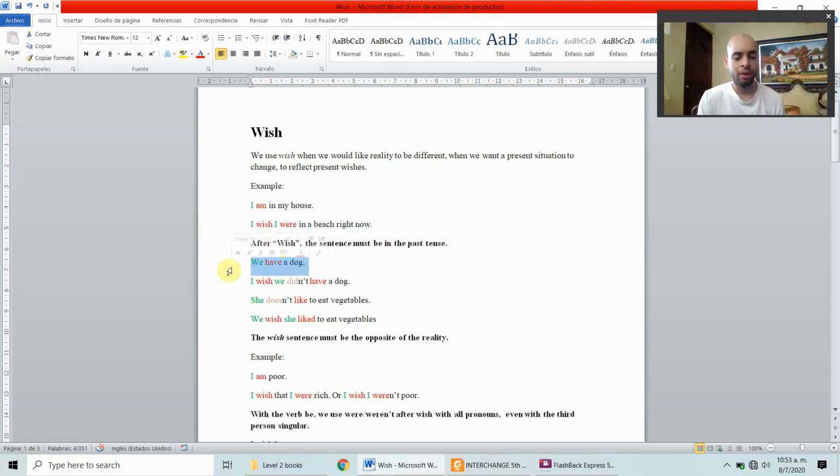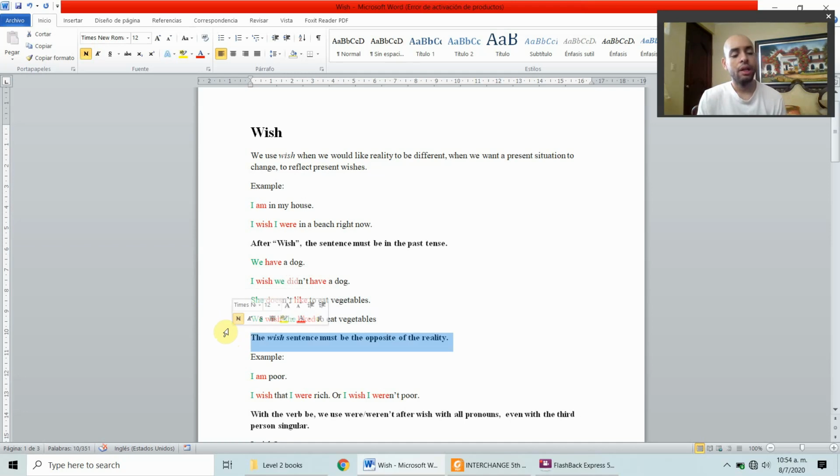So we have a dog, another example. We have a dog. I wish we didn't have a dog. Present reality. We have a dog right now. How I want things to be. How I would like things to be. I wish we didn't have a dog. She doesn't like to eat vegetables. We wish she liked to eat vegetables. How things are right now and how I would like things to be.